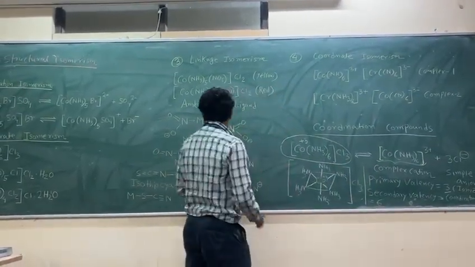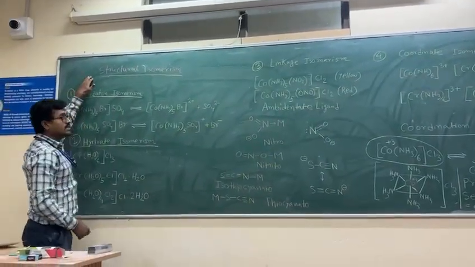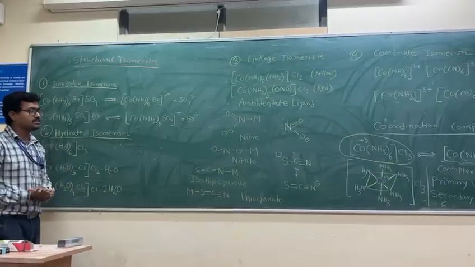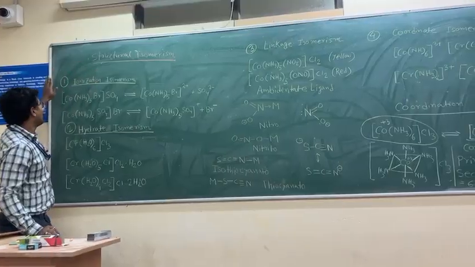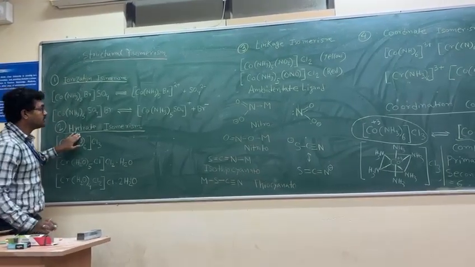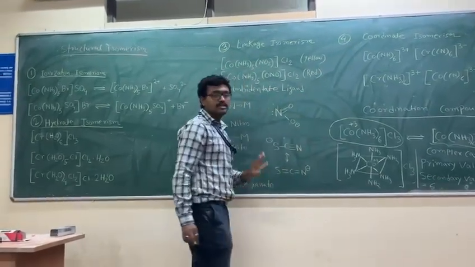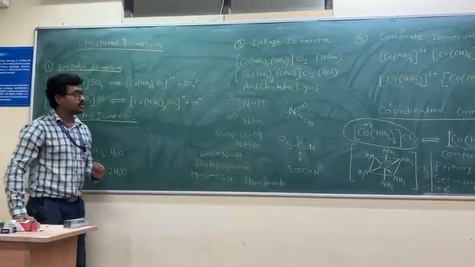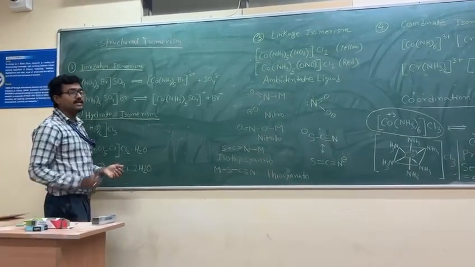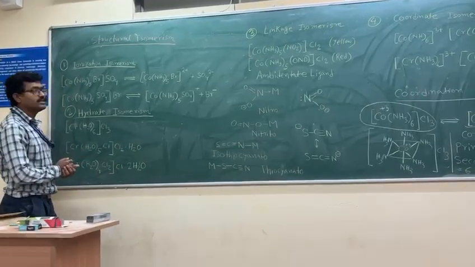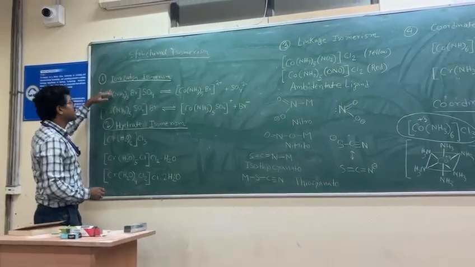Now we will discuss the structural isomerism. Coordination compounds have several types of structural isomerism, but here we will discuss only 4 types: ionization isomerism, hydrated isomerism, linkage isomerism, and lastly coordinate isomerism. These 4 types of isomerism we will discuss today. What is an isomer? Isomer means same chemical formula, but different nature, different structure. So here this is structural isomerism, so the difference will be in their structure, but the chemical formula will be the same.